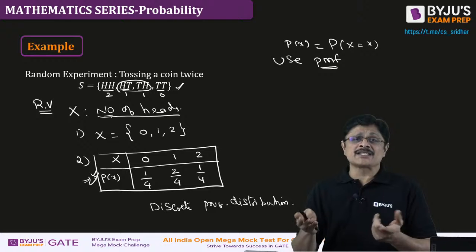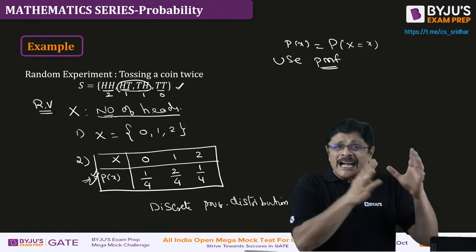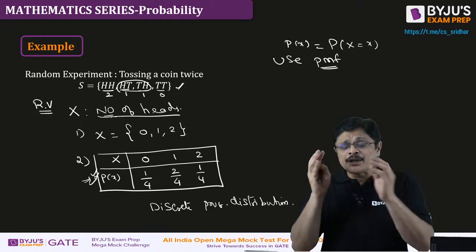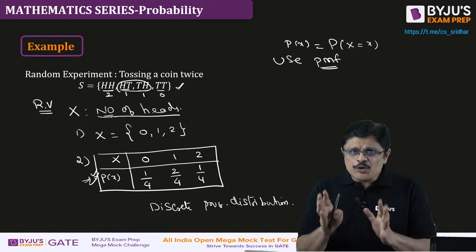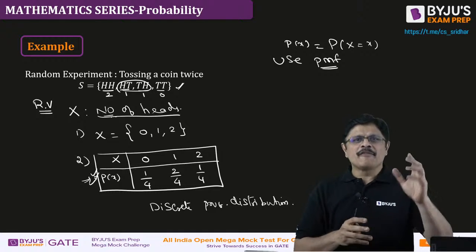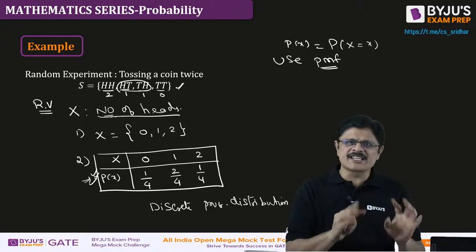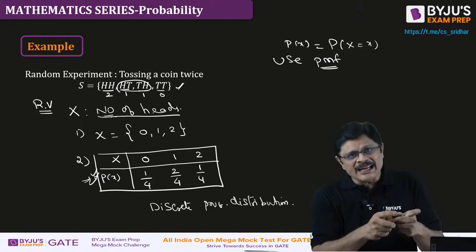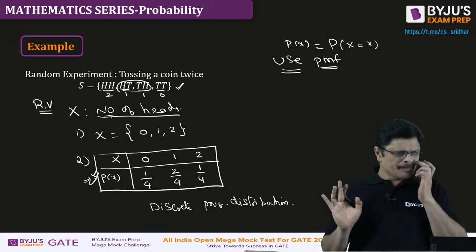If it is a continuous case, it may be following uniform distribution, it may be following exponential. You identify the pattern and understand that your problem is following that particular probability distribution. Once you identify that your problem is following that particular distribution, the PMF or PDF is ready. That is, the probability function is ready for standard values. Again, you use PMFs or that particular probability function.